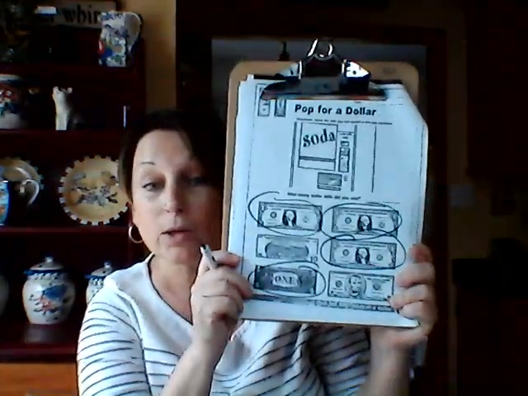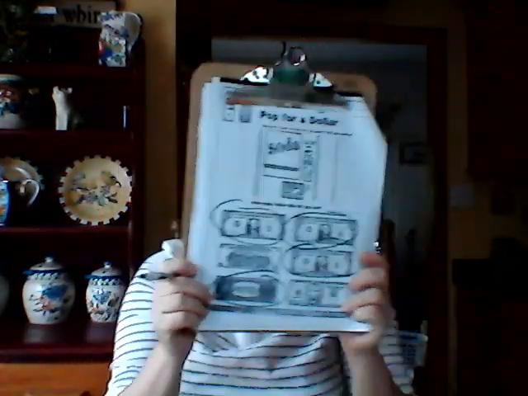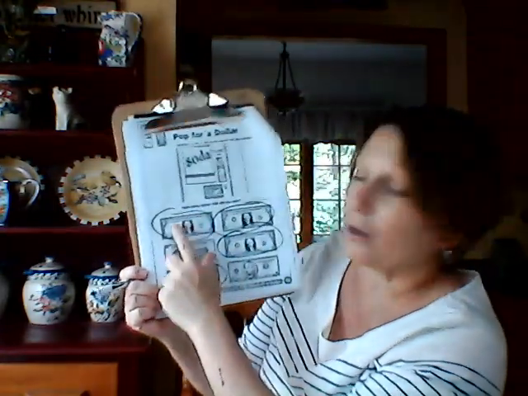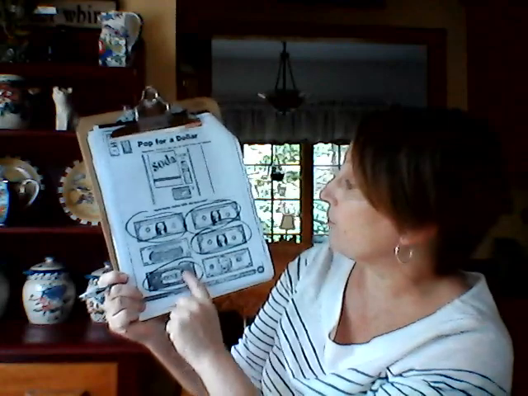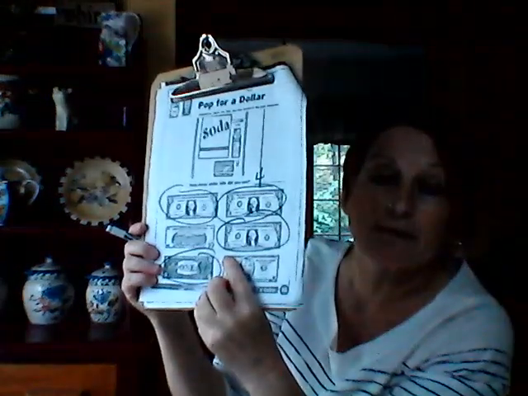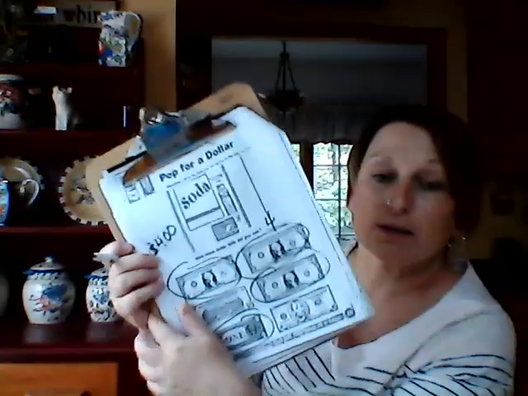Okay, how many bills did you use? Well, how many $1 bills did we circle? Let's count them together. 1, 2, 3, 4. 4. So how much money do we have here? We have $4. Great job. I'm impressed. You guys are doing awesome.